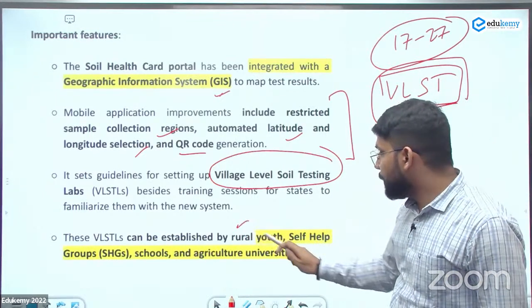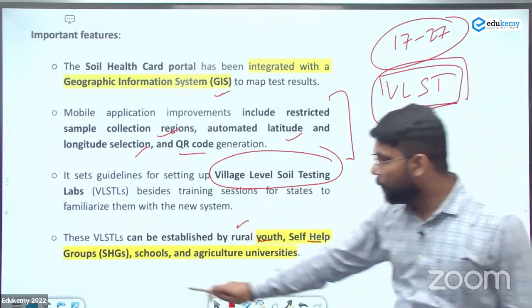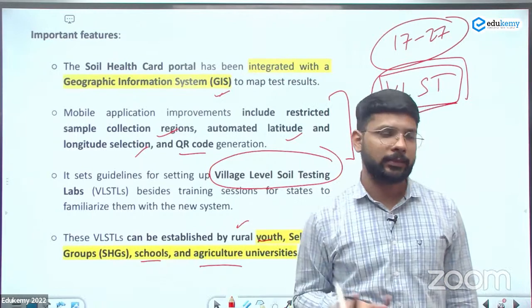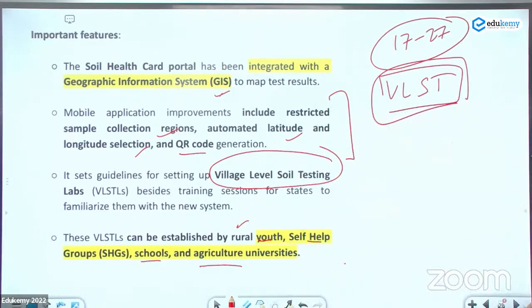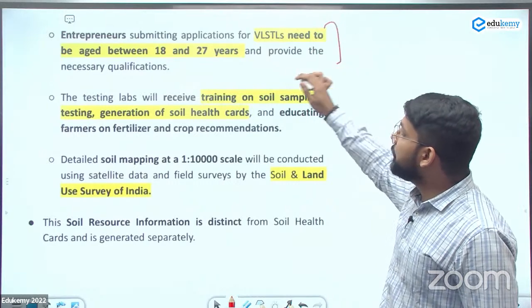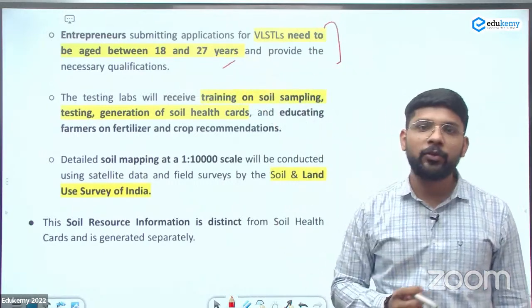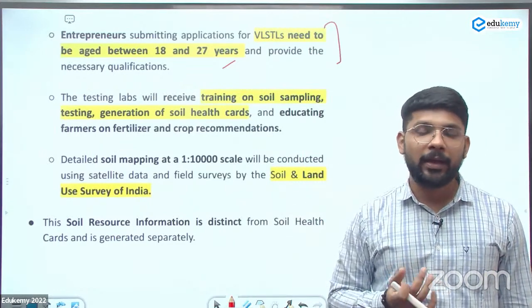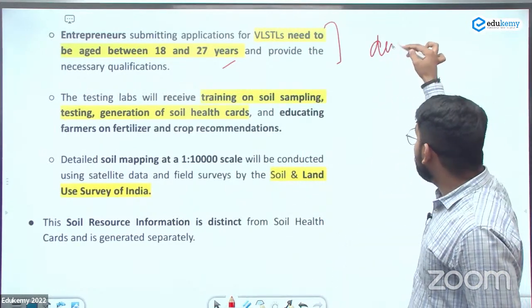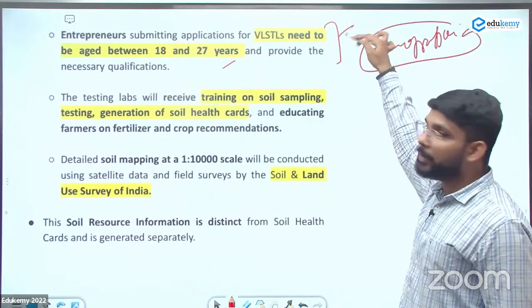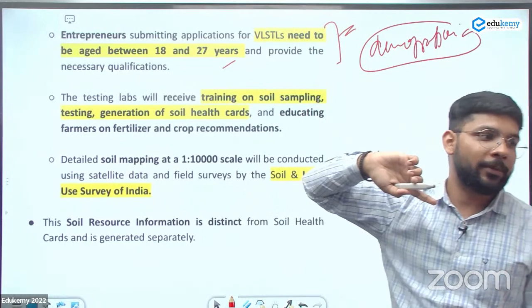These are established by youth, self-help groups, schools, and agriculture universities. तो कोई भी open कर सकता. And entrepreneurs submit applications specifically between the age of 18 to 27 years. It means promotion of the young ones. We are a demographic dividend जो हमारा है. So you can use this example in how we are using the demographic dividend.